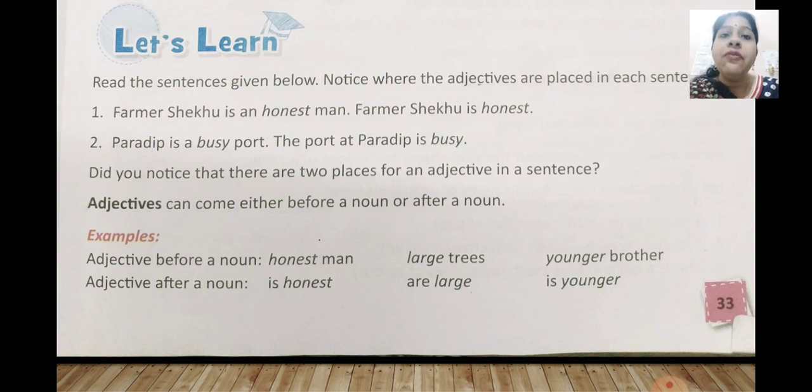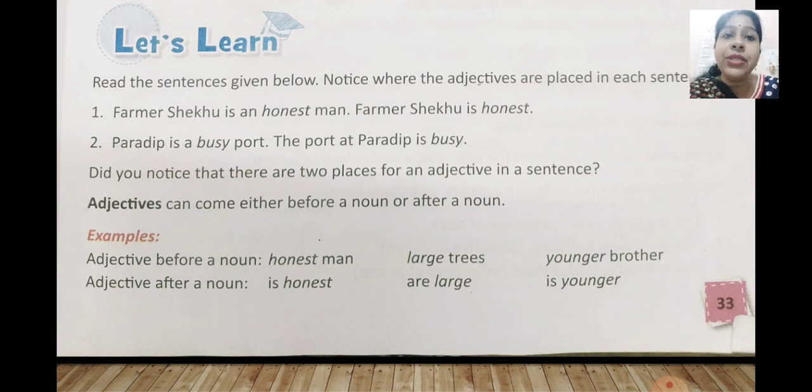Number 1. Farmer Sheku is an honest man. Farmer Sheku is honest. So you can see there are two ways of writing the sentence. Yes, number 1, Farmer Sheku is an honest man, and the next one, Farmer Sheku is honest. Number 2, Paradeep is a busy port. The port at Paradeep is busy.